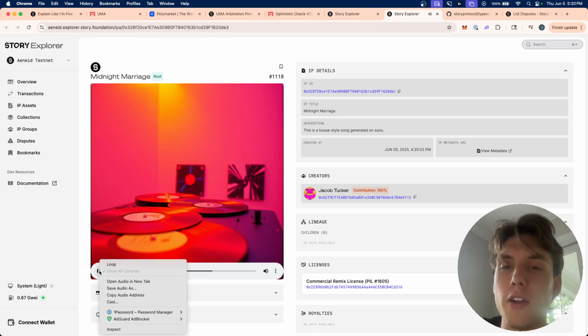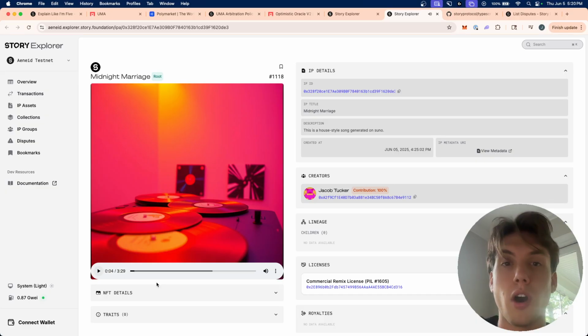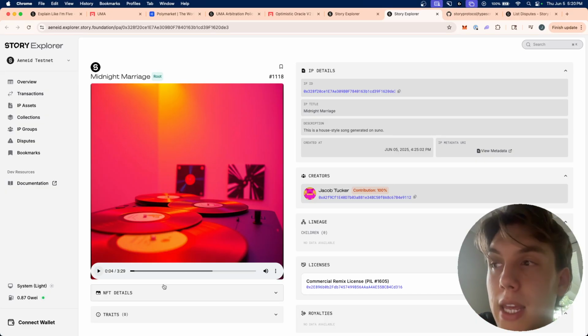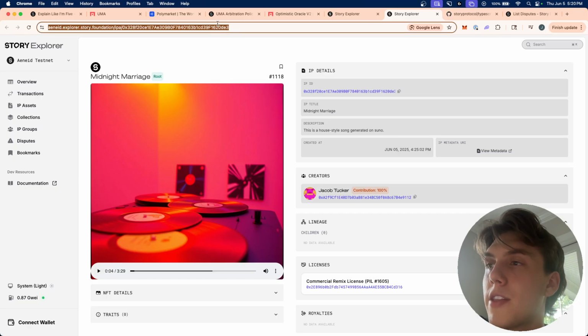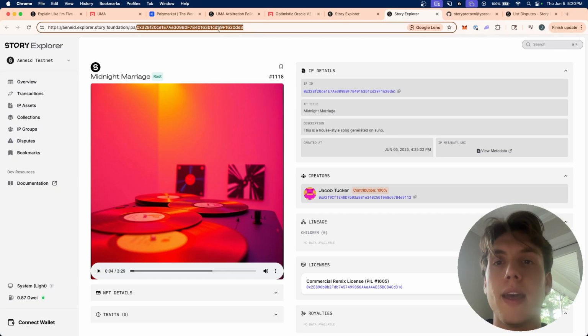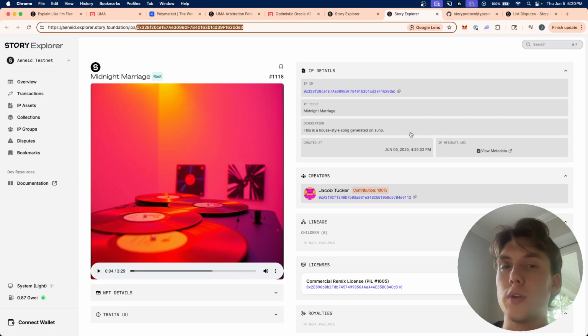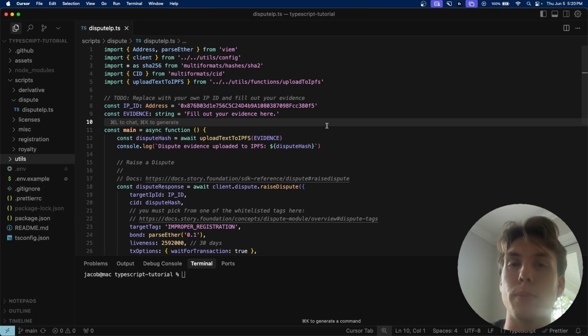It's just a fun song that I generated on Suno, which is an amazing AI music generation platform, especially for EDM music. But this is on our testnet, and so I'm going to show you an example of flagging this IP in code. So if we switch over to Cursor here,